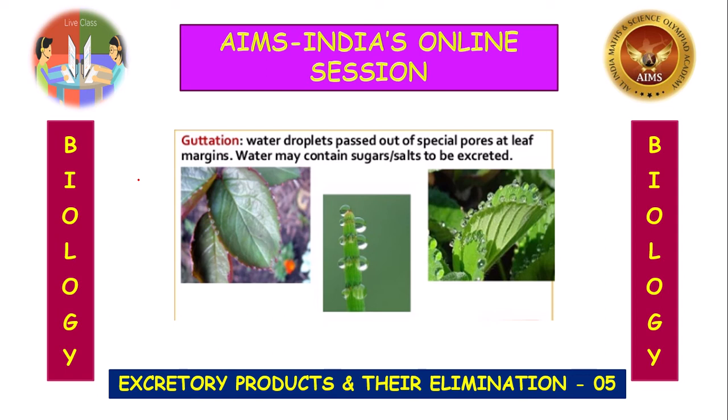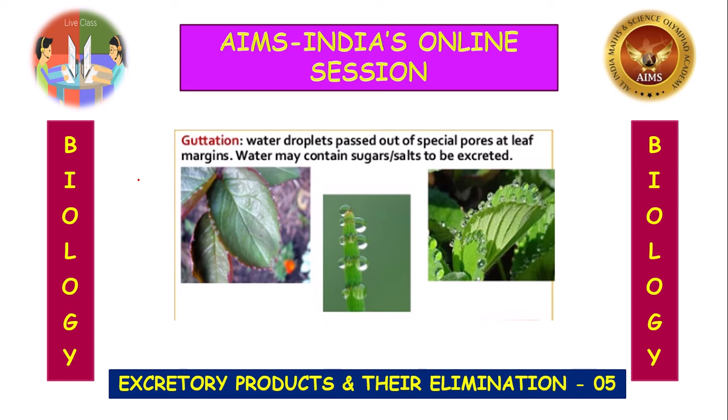This is very clear if you study the process of photosynthesis and respiration. The excess of food materials are stored in the roots, stems and other parts of the plant, that is fruits, seeds.